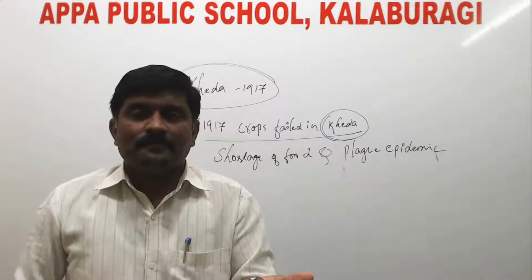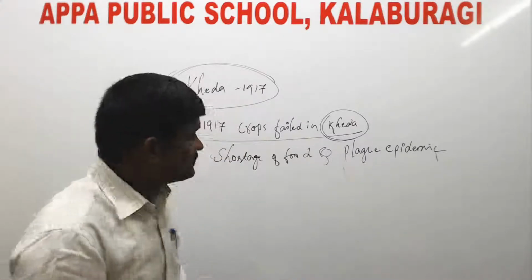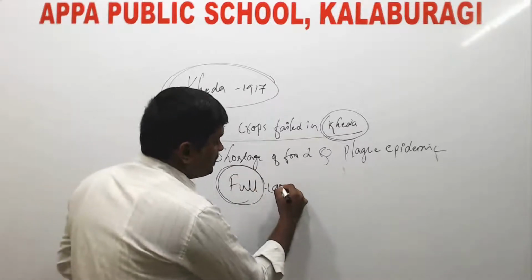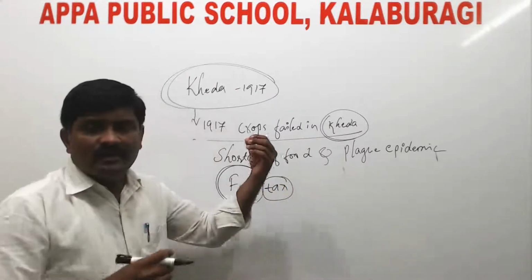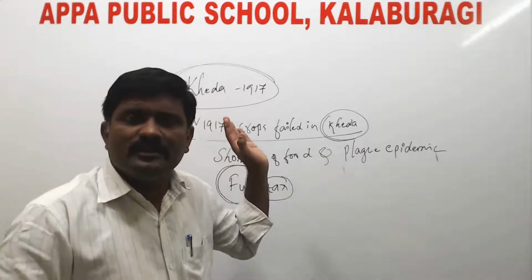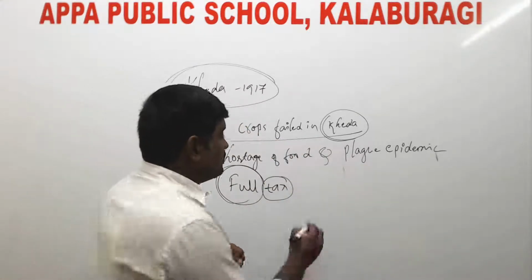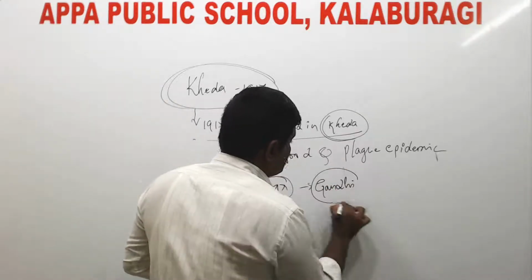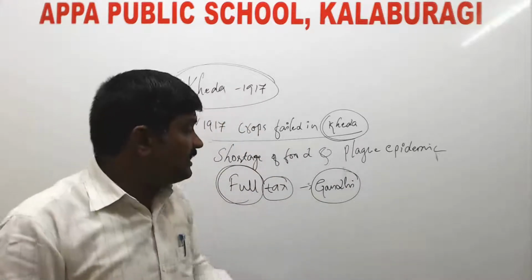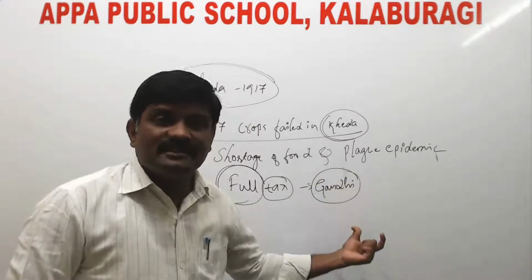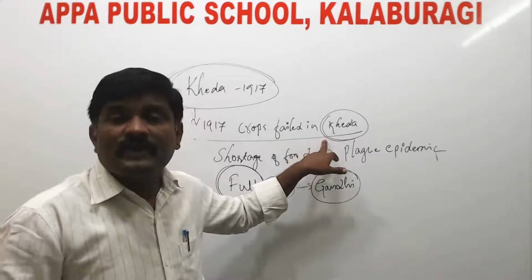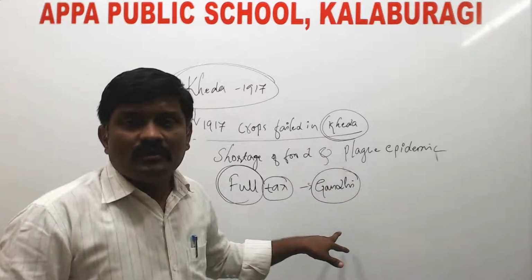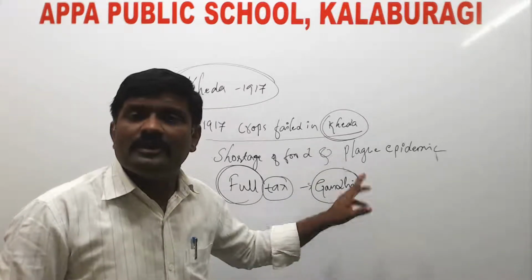Instead, the British government told the zamindars to collect the full tax from the people. The government refused to give a relaxation or reduction in the revenue. During this situation, Mahatma Gandhi entered the movement, and Gandhi suggested to the people of Kheda district not to stop the strike till they meet your demands.